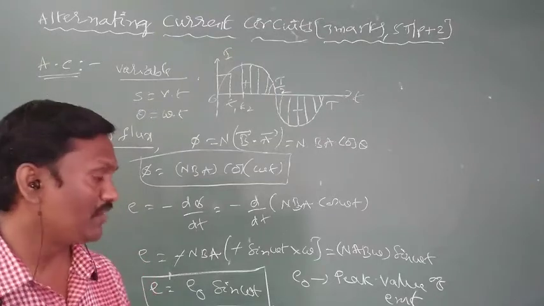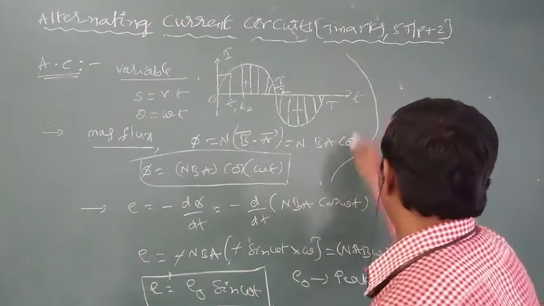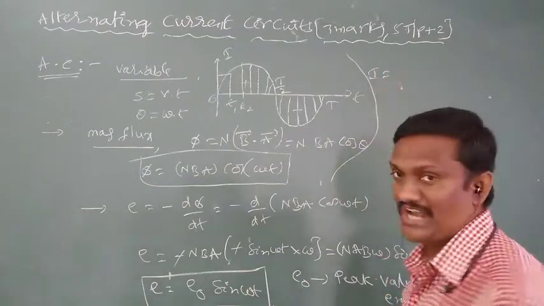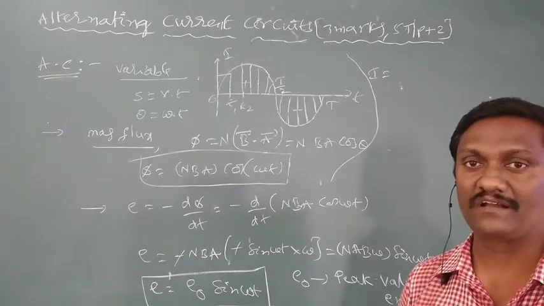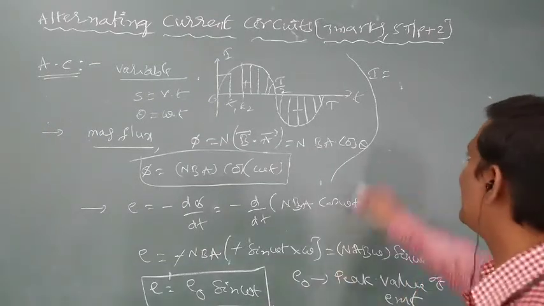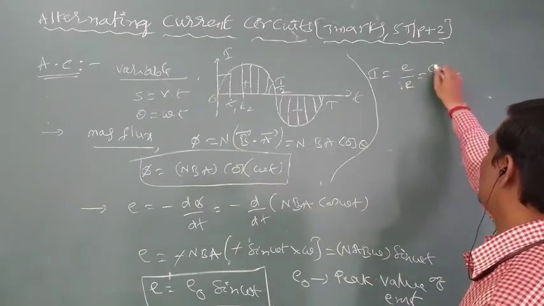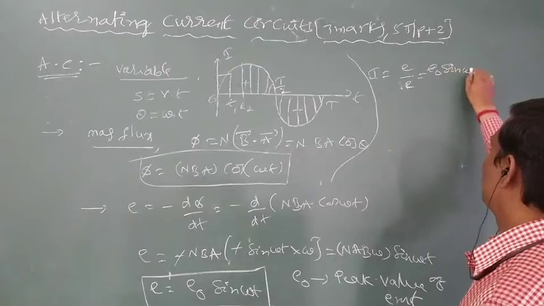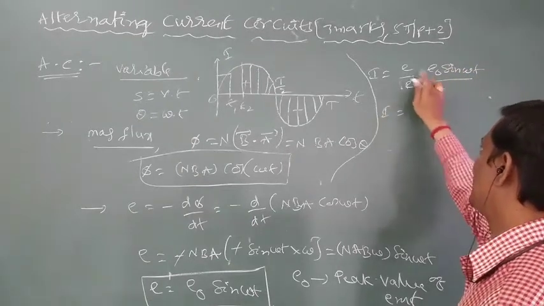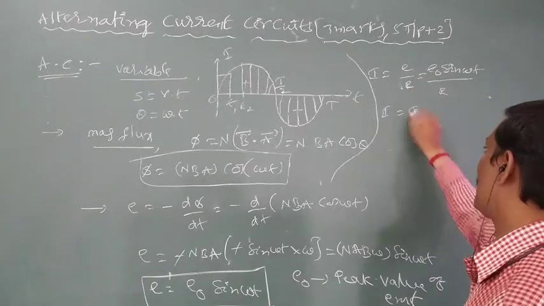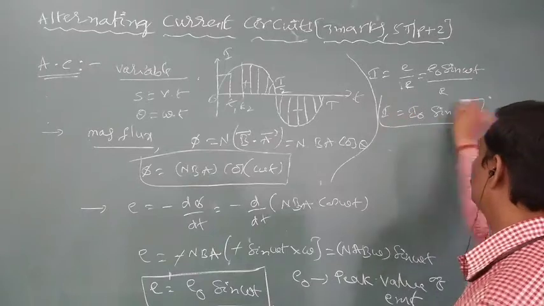By knowing alternating EMF, we can calculate alternating or instantaneous current. According to Ohm's law, V is equal to IR, so I is equal to V by R, which is E by R. E means E naught sin omega t, divided by R. So I equals I naught sin omega t.